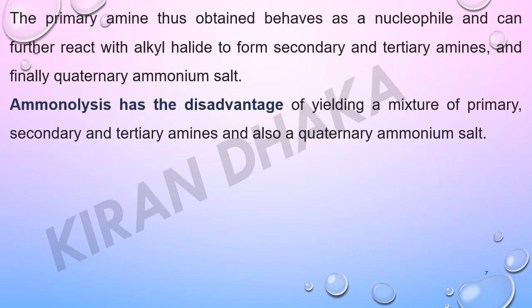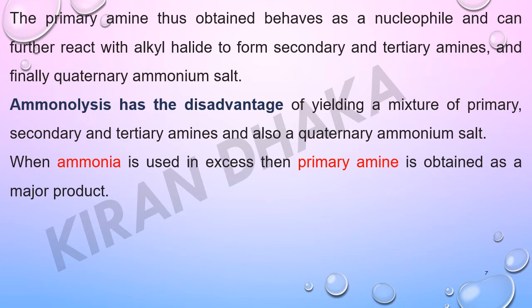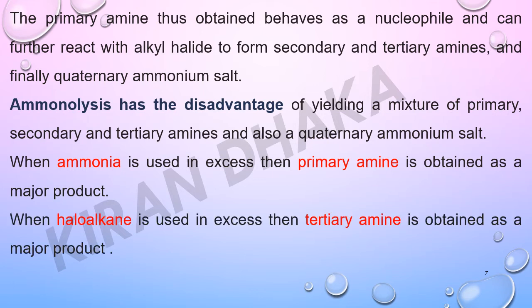Ammonolysis has the disadvantage of yielding a mixture of primary, secondary and tertiary amines and also a quaternary ammonium salt. When ammonia is used in excess, then primary amine is obtained as a major product, and when haloalkane is used in excess, then tertiary amine is obtained as a major product.